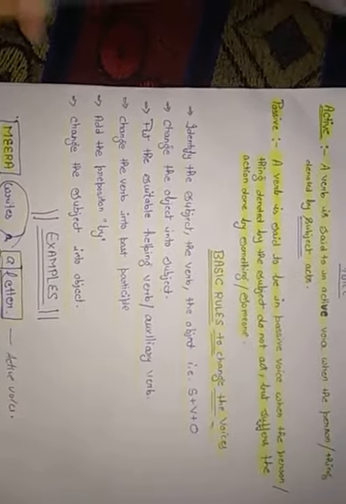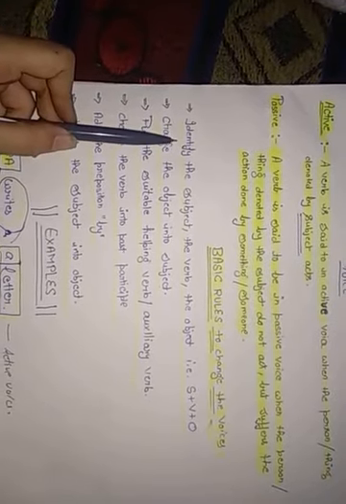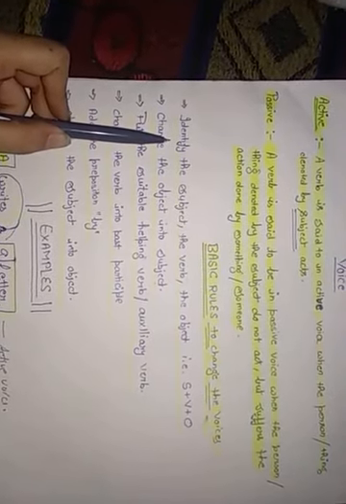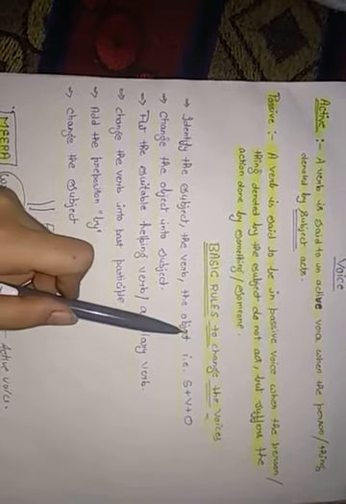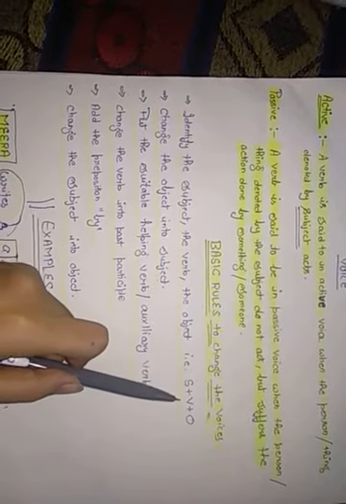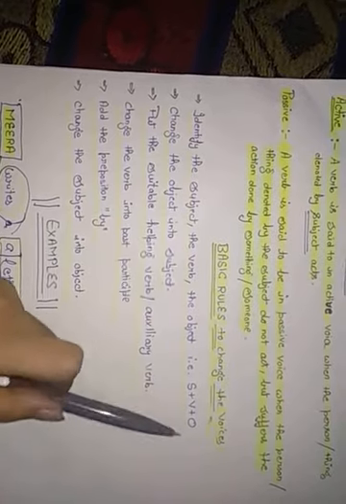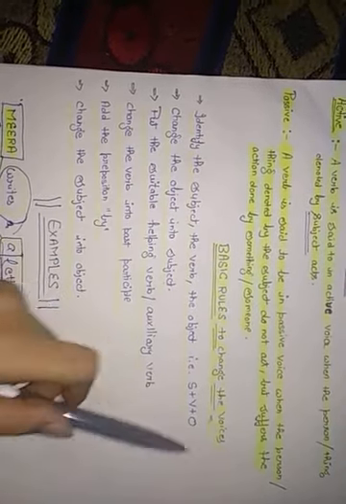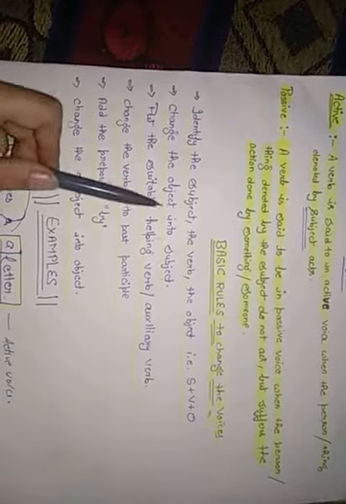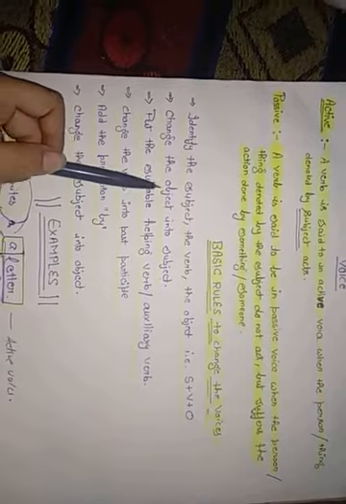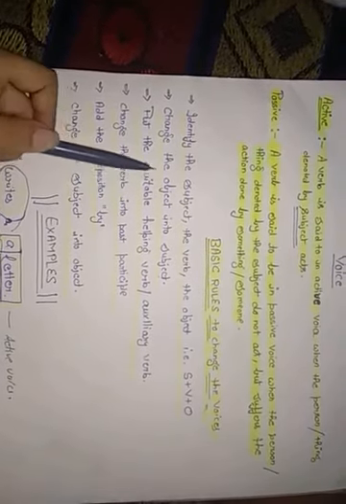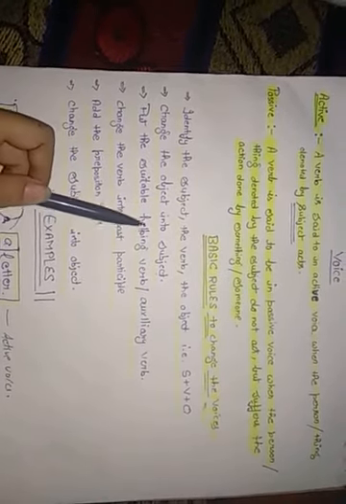Friends, whenever you are in a situation where you have to change the voices, you have to clarify where is the subject, where is the verb and where is the object. That means subject plus verb plus object. In the tenses you have written out what subject is, what verb is and where the object lies. The second thing is to change the object into subject. The basic rule of a voice is that whatever is the subject in the active voice and whatever is the object in the active voice, they will change contrastingly.